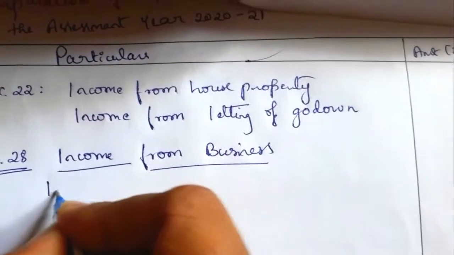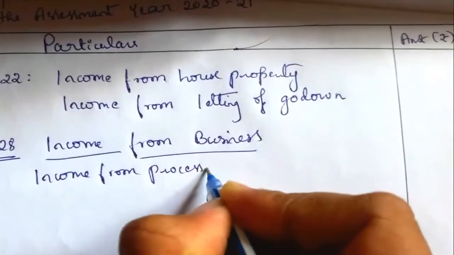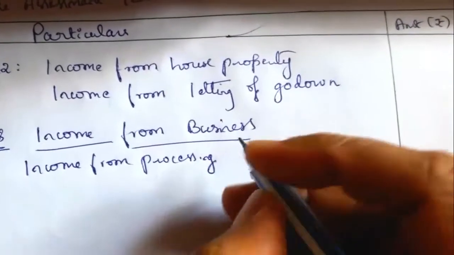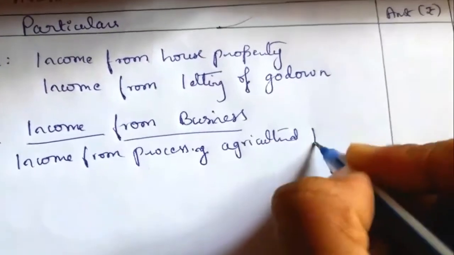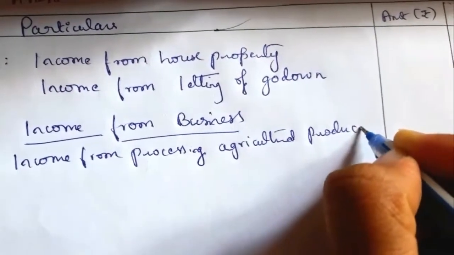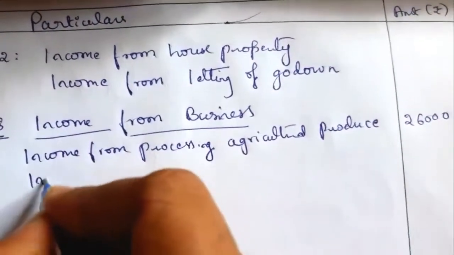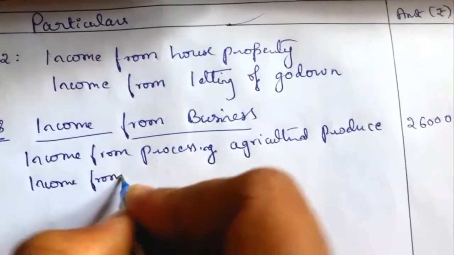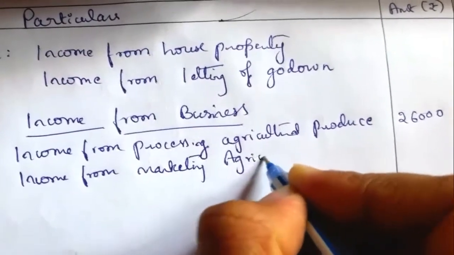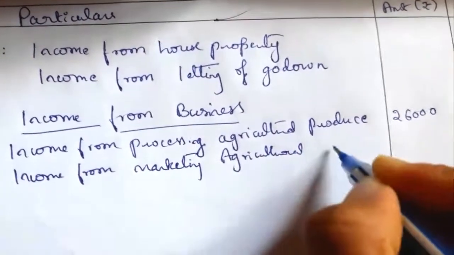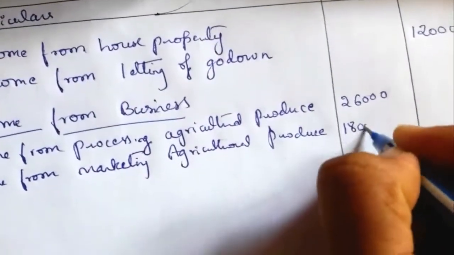First one is income from processing agricultural produce. The amount is 26,000. Next, income from marketing agricultural produce, that is 18,000.